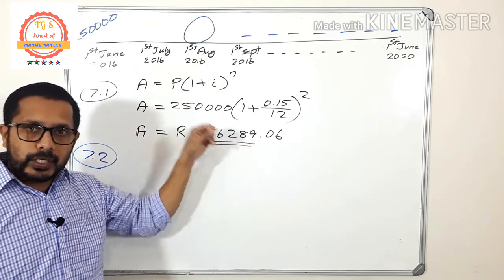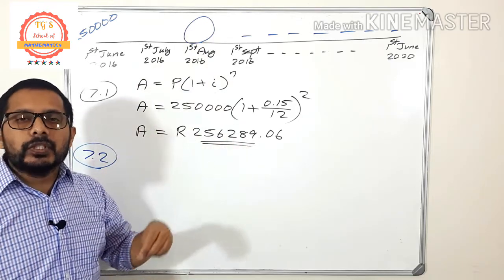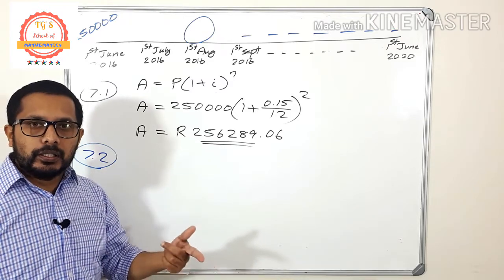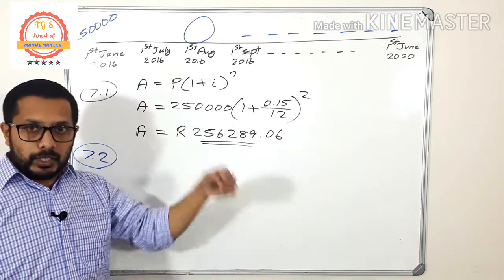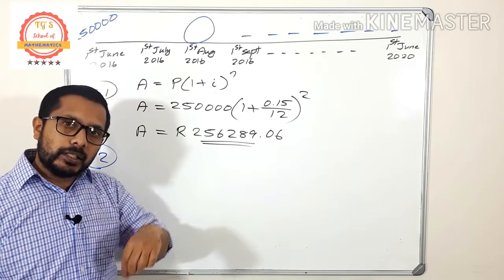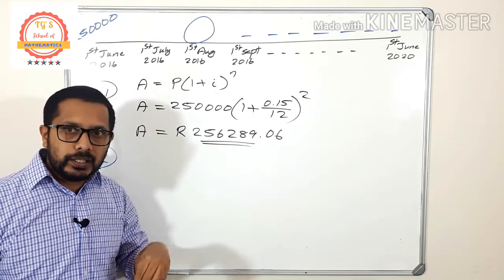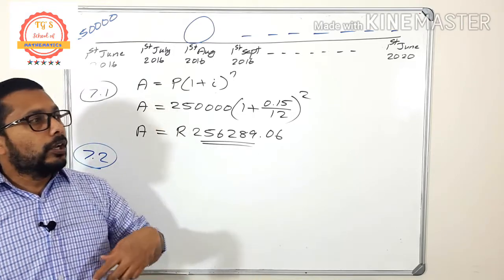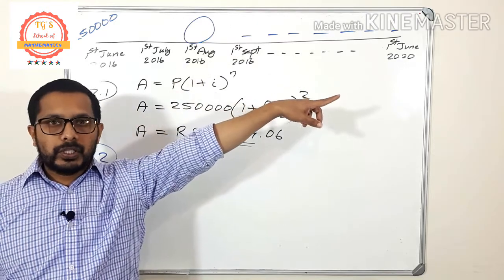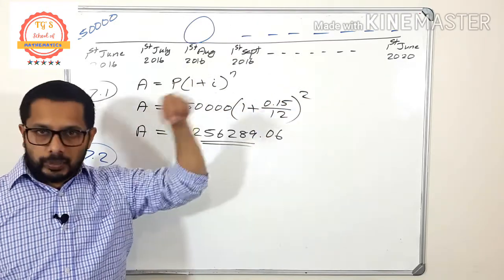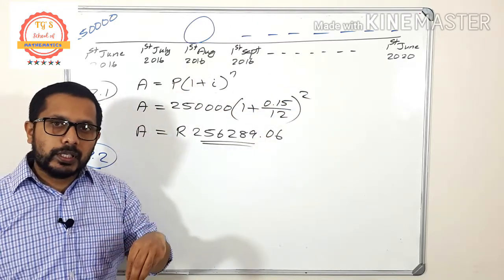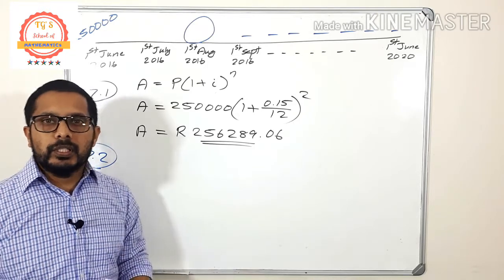Am I right? Presently the money is there. So which type of annuity is that? Is it present value or future value? The money is presently there. It means that it is a present value. You don't want to find what is the amount after 4 years. Not like that. The amount is there, loan amount is there, so it means that it is a present value.